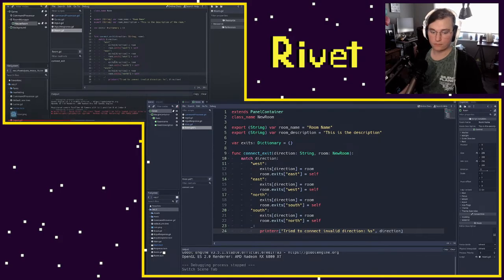4 cardinal directions, and then I'm connecting this other room, the inverse of that. So west is east, east is west, north south, south north, etc. So what this is going to do is just make it really easy if we want to connect things in the 4 cardinal directions to just automatically connect both ways of that connection.